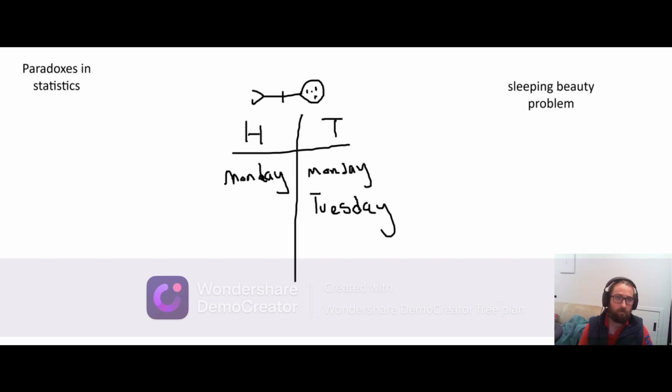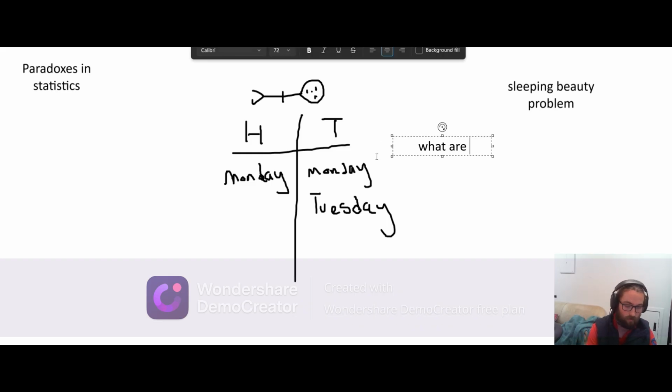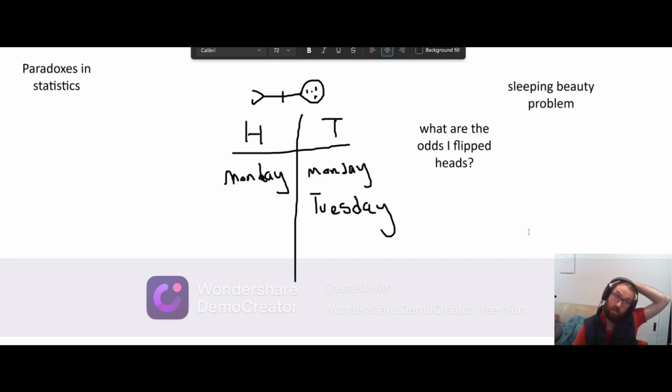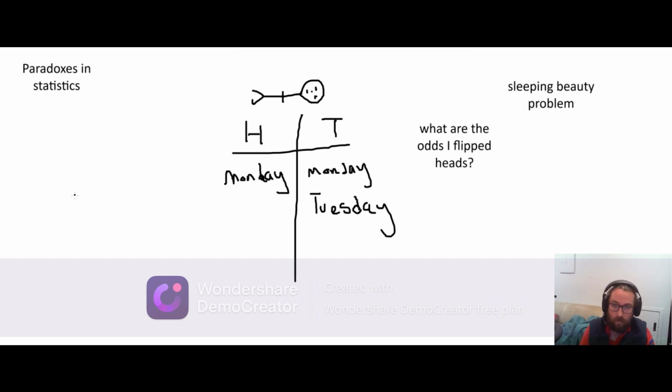The question is, you get woken up, and you get asked a very simple question. He asks you, what are the odds I flipped heads? What is your answer? Now, interestingly, this is similar to the Monty Hall problem, and the debate is going to be 50-50, half chance, or 1 in 3. Or I should say 1/2, or 1/3 chance.